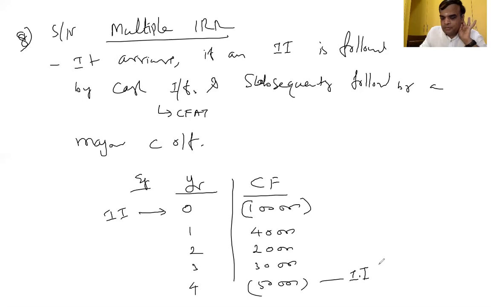Now you can take this as the initial investment, followed by cash inflows, CFAT. Again, subsequently followed by what? One more time, a major cash outflow. In that circumstance only, which one arises? Multiple IRR. Now, got the idea or not? Yes, sir. Next.